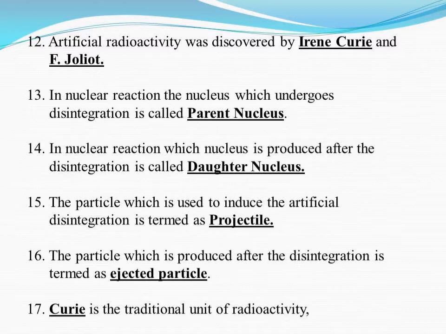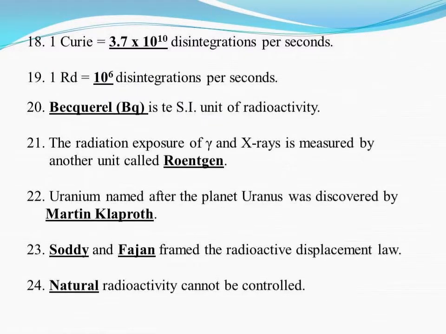Next, units of radioactivity. Curie is the traditional unit of radioactivity. 1 Curie equals 3.7 × 10^10 disintegrations per second. Next, Rutherford. It is also a unit of radioactivity. 1 Rutherford equals 10^6 disintegrations per second. Next, Becquerel, represented by the symbol Bq. Becquerel is the SI unit of radioactivity.